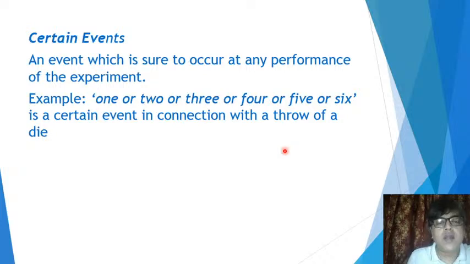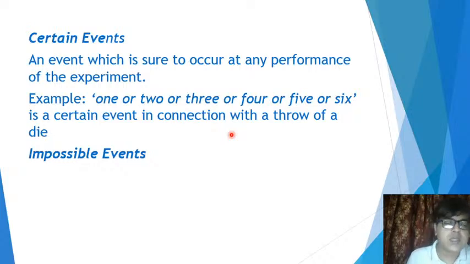So head or tail will definitely come, however many times you toss that coin. Those events are called certain events. Certain means something which is sure to occur, which will definitely occur. The chance is 100%. Then we come to what are called impossible events.